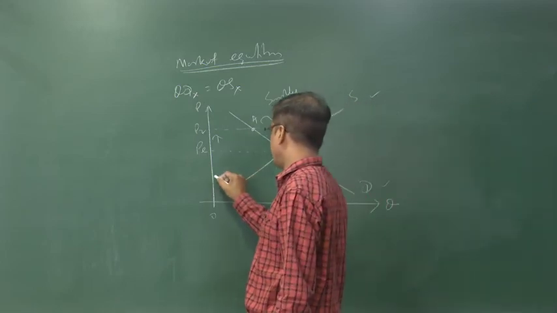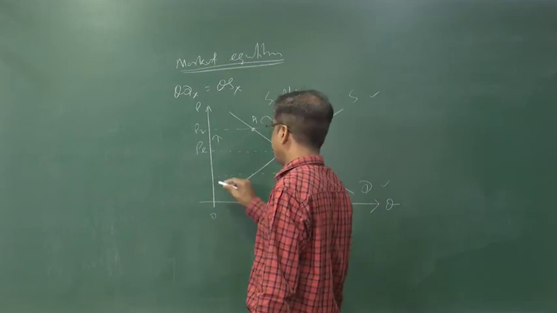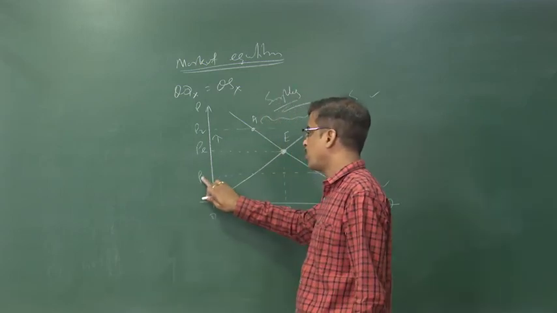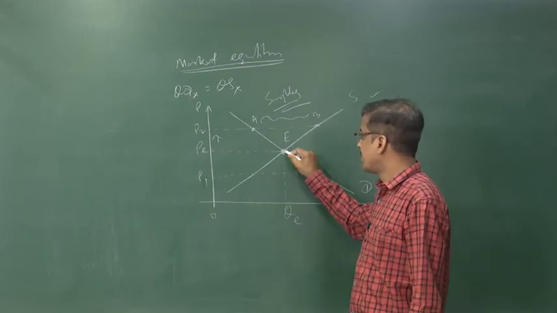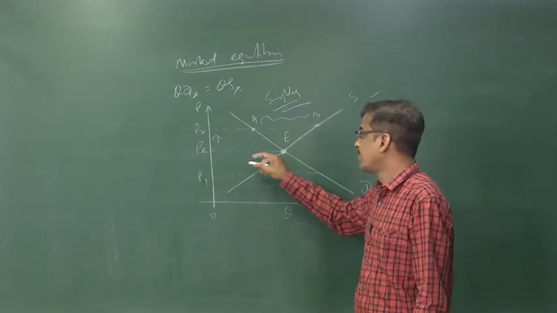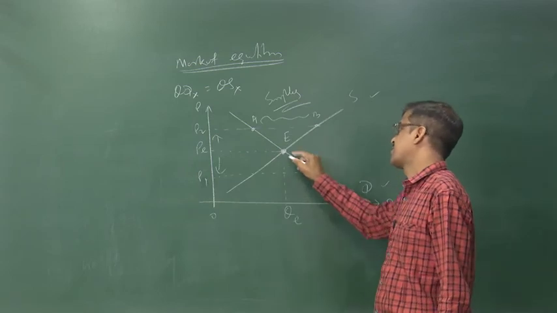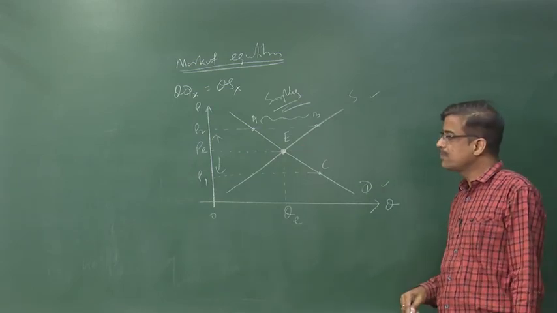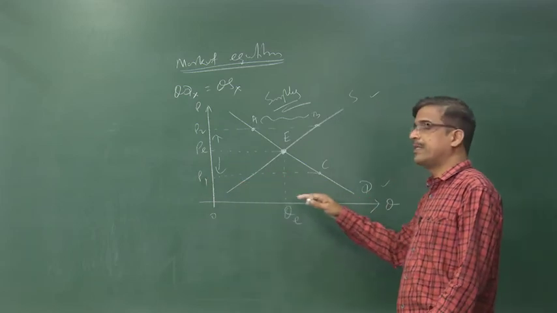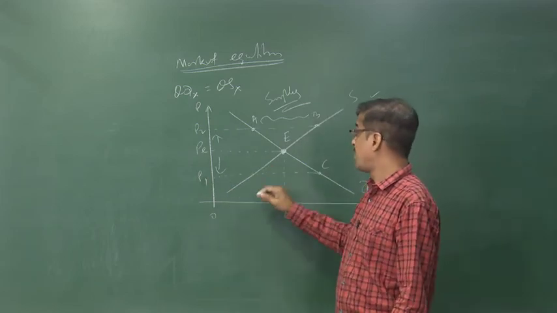Similarly, when price falls to P1, let us say, demand increases from this to this, let us say A to C. That means, when price falls demand increases and supply falls.